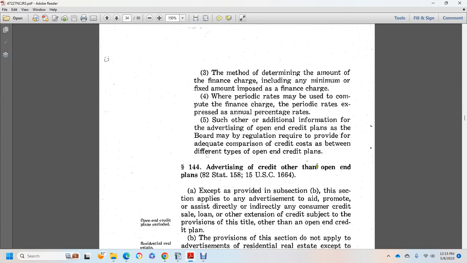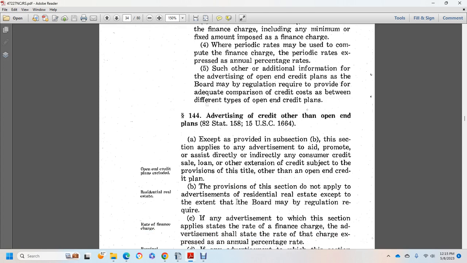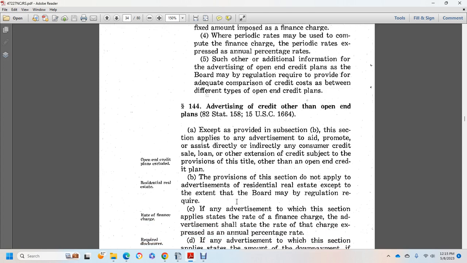144, advertise credit other than open-ended credit plan. A, except as provided in subsection B, this section applies to advertising, aiding, promoting, or assisting, directly or indirectly, any consumer credit sale, loan, or other extension of credit subject to the provisions of the title other than open-ended credit plans, residential real estate. This provision section does not apply to advertisements of residential real estate except to the extent the board may by regulation require the rate of the financing charge.